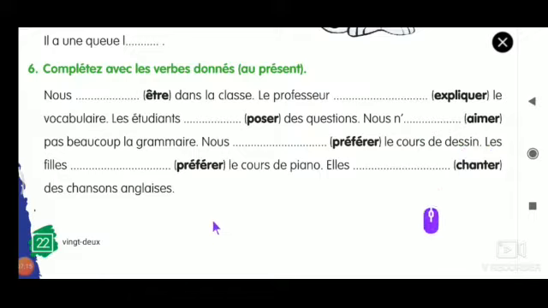The same way aimer should be conjugated. So just leave out the ER. So what is the ending for ER verbs? E, ES, E, ONS, EZ, ENT. Now what should be added for nous is ONS. So the answer is AIMONS.